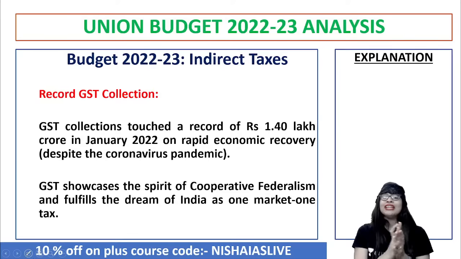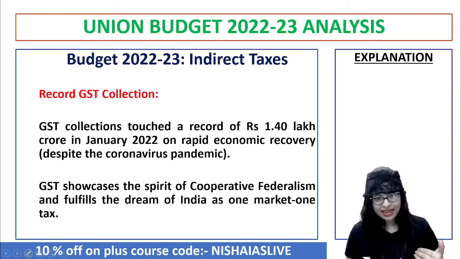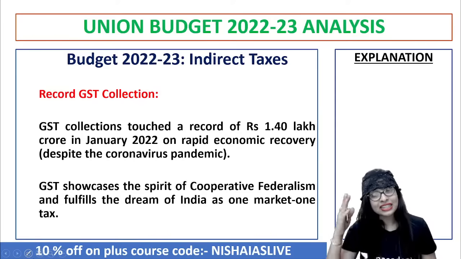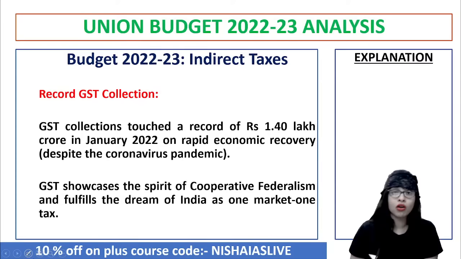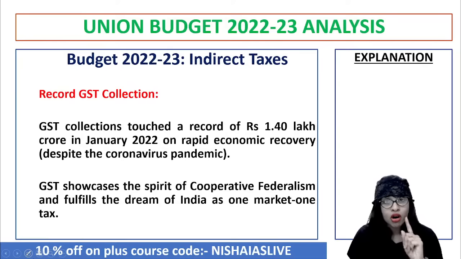Now, moving on to the indirect tax perspective, that is your GST perspective. What do you think could be the announcements made in the budget with regard to indirect taxes? Do you think it's going to benefit the people? Point number one here is the record GST collections. When you take the data, GST collections touched a record of 1.4 lakh crore in the month of January 2022, despite the coronavirus pandemic, on the back of rapid economic recovery, which means GST is having record collections.